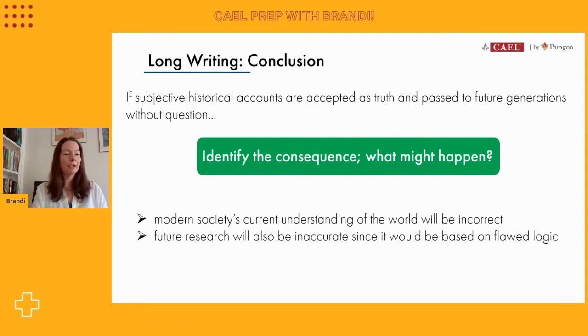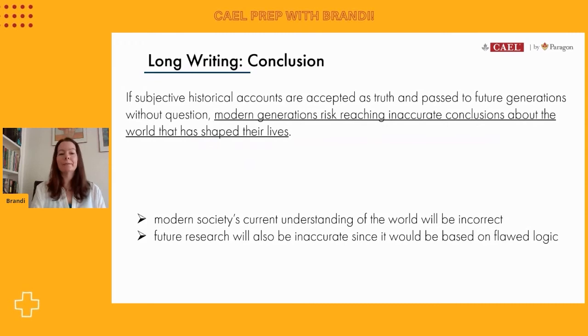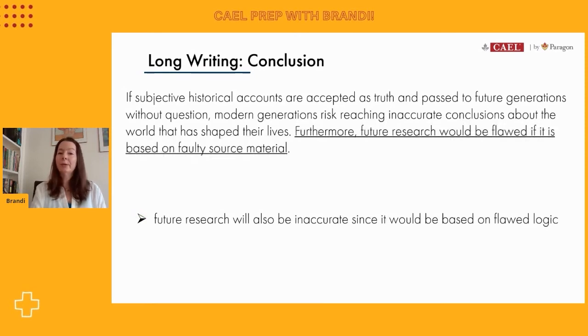So again, looking back up at the top with my if clause, it says, if subjective historical accounts are accepted as truth and passed to future generations without question, modern generations risk reaching inaccurate conclusions about the world that has shaped their lives. So that takes care of this first negative consequence. Okay, now we need to add in that second idea below. So let's try this. We'll start with the transition furthermore. That's a nice academic transition. That means we're adding on. So furthermore, future research would be flawed if it is based on faulty source material. Okay, so I've summarized that idea fairly nicely.